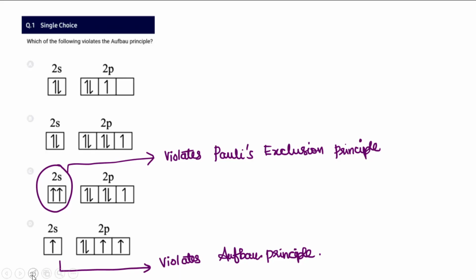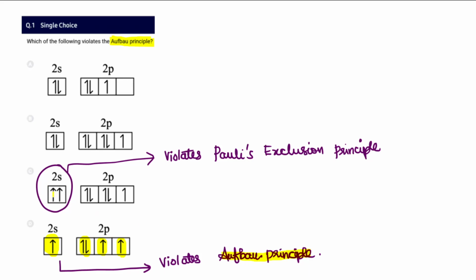Which of the following violates the Aufbau principle? For violating the Aufbau principle, the filling should not follow the energy order. Here in option D, 2s is not completely filled, but before that the 2p is also filled. So therefore we can say that it violates the Aufbau principle.